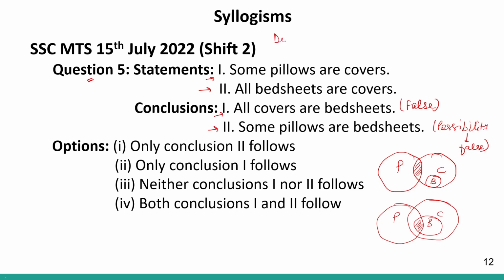So we look for definitely true statements, or we look for statements that is a possibility. It should be mentioned in the conclusion that it is a possibility. So therefore, this will also be false. So option number 3 says neither conclusion 1 nor conclusion 2 follows. This will be my answer. Clear? Neither conclusion 1 nor conclusion 2 will follow.